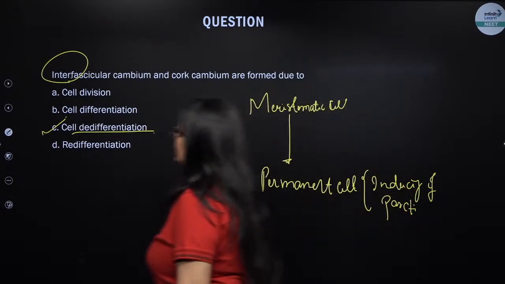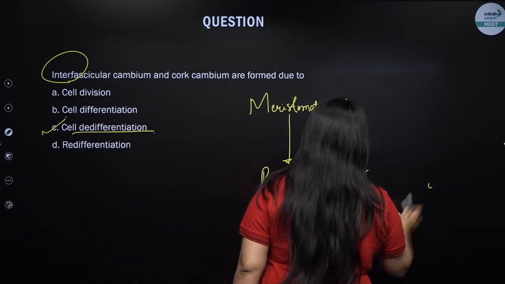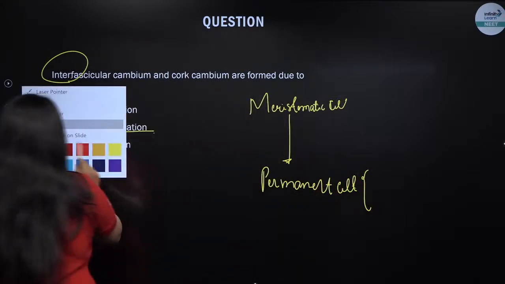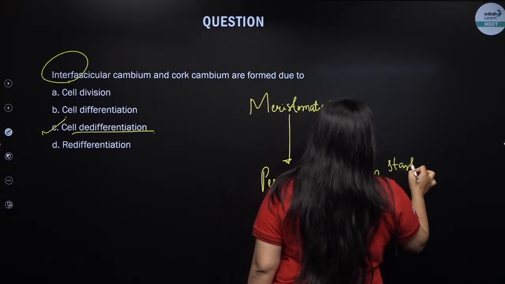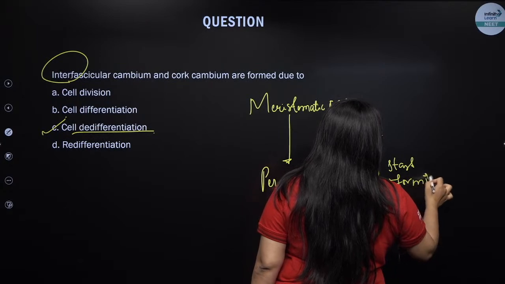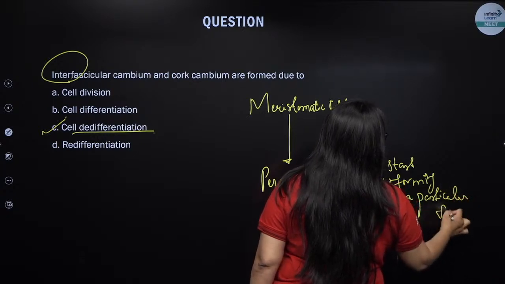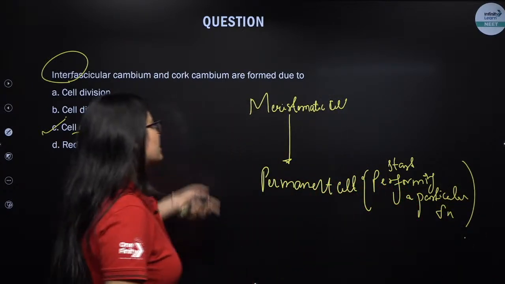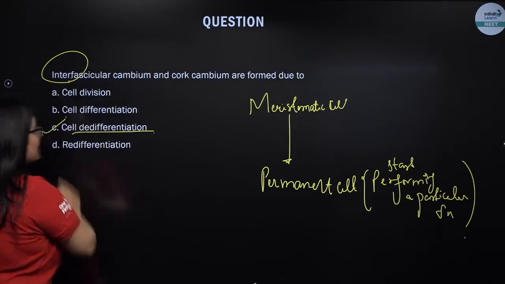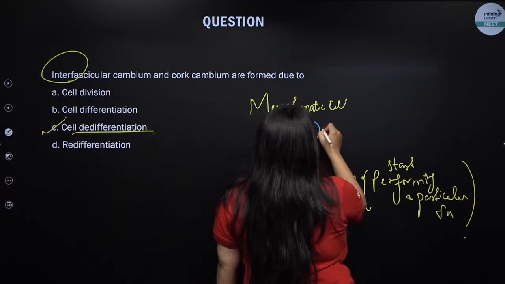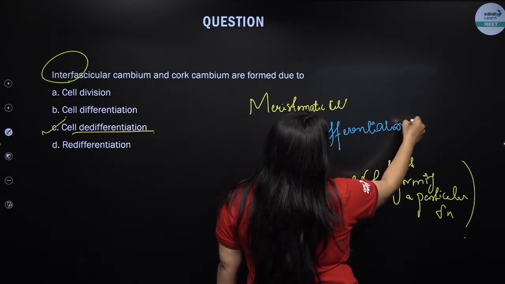So whenever a cell starts performing a particular function, it is known as a permanent cell. That means now it will start performing a particular function. It will no longer divide. So this process of a meristematic cell converting into a permanent cell and starting to perform a specific function is known as differentiation.